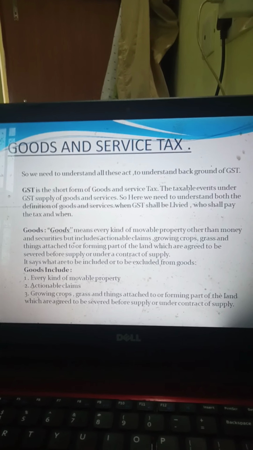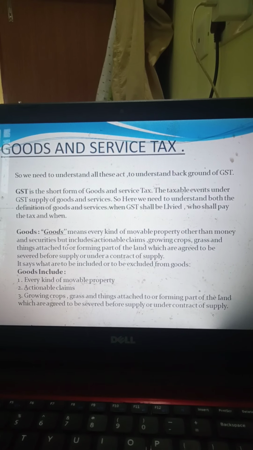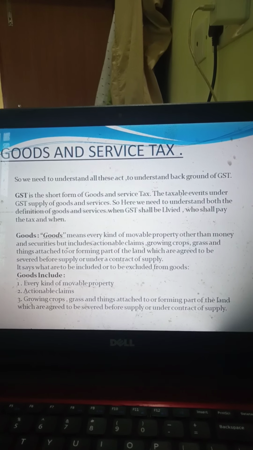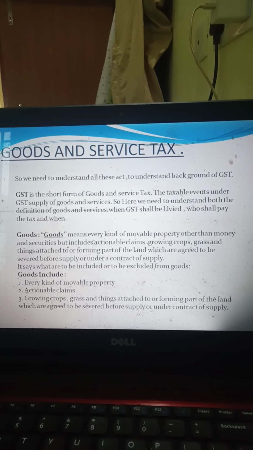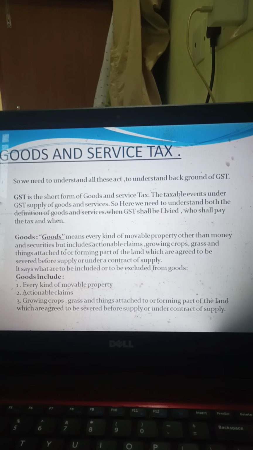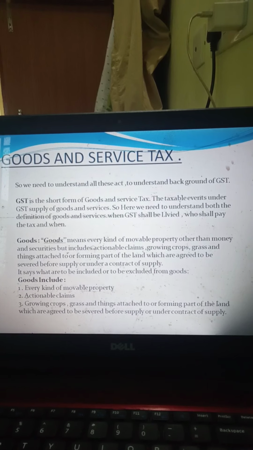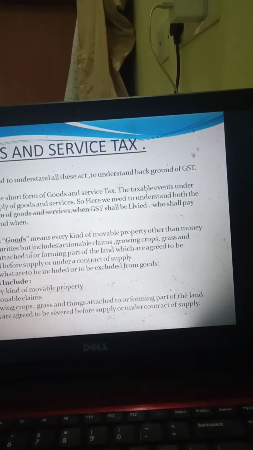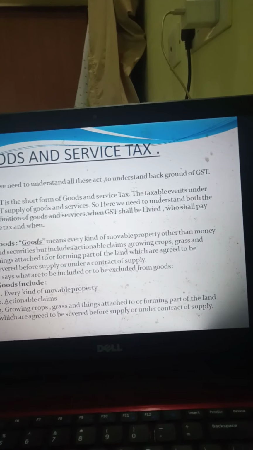Goods means every kind of movable property other than money and securities, but includes actionable claims, growing crops, grass and things attached to or forming part of the land which are agreed to be severed before supply or under a contract of supply. It says what is to be included or excluded from goods.